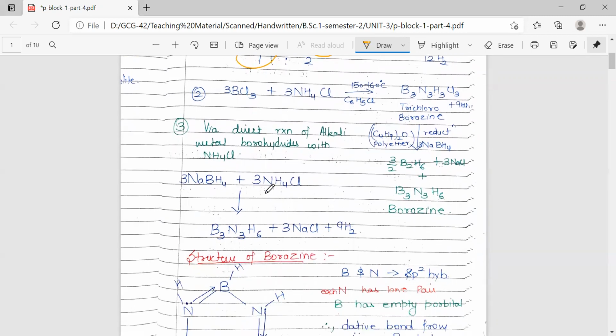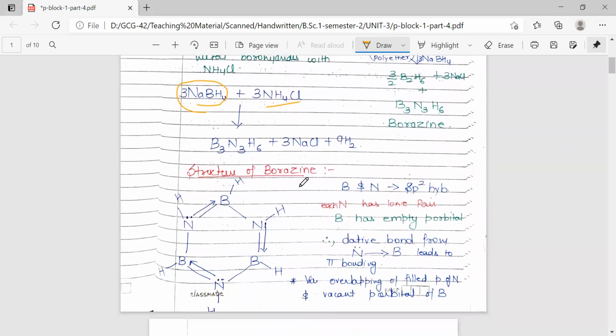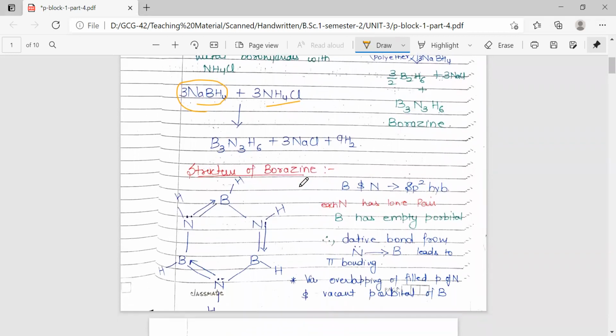So this is how borazine is prepared, and there is one more preparatory reaction, that is via the direct reaction of an alkali metal borohydride with ammonium chloride. Here, for the alkali metal borohydride, we have taken sodium borohydride, which is reacted with ammonium chloride. We get the formation of, again, borazine, that is inorganic benzene.